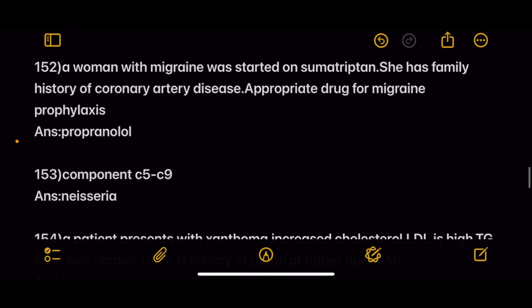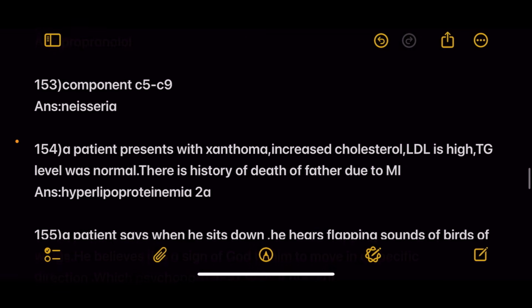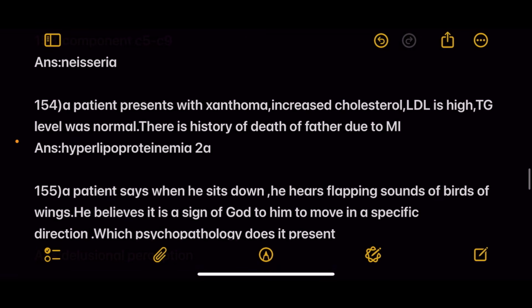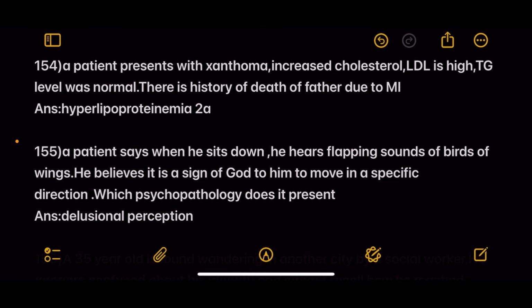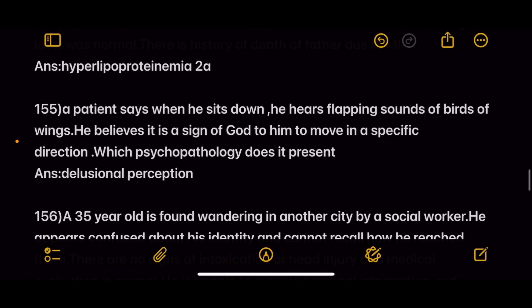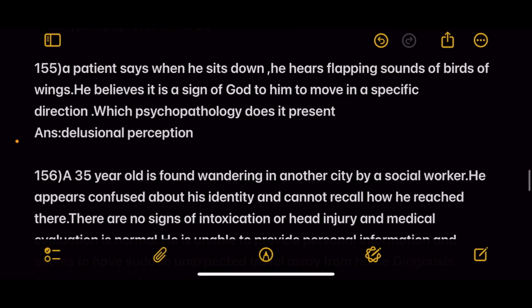Next, a woman with migraine was started on sumatriptan. She had family history of coronary artery disease. Appropriate drug for migraine prophylaxis is propranolol. Next, common in C5 to C9. Answer is Neisseria. Next, patient presents with xanthoma, increased cholesterol, LDL is high, triglyceride was normal. There's history of death of father due to MI. Answer hyperlipoproteinemia 2A.